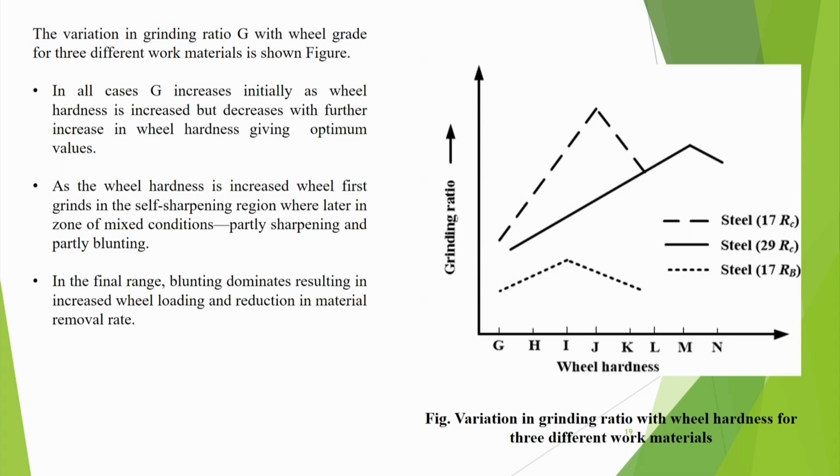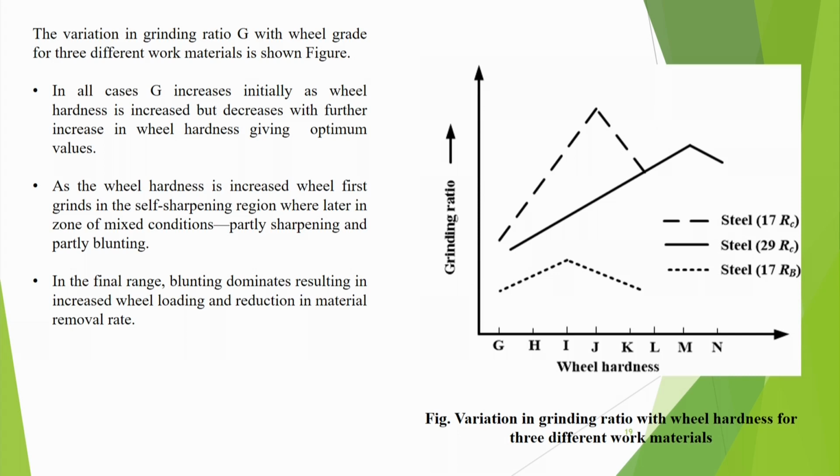As the wheel hardness is increased, the wheel first grinds in the self sharpening region, then in a zone of mixed conditions, partly sharpening and partly blunting. We need sharpening operation, not blunting operation. In the final range, blunting dominates, resulting in increased wheel loading and reduction in material removal rate.